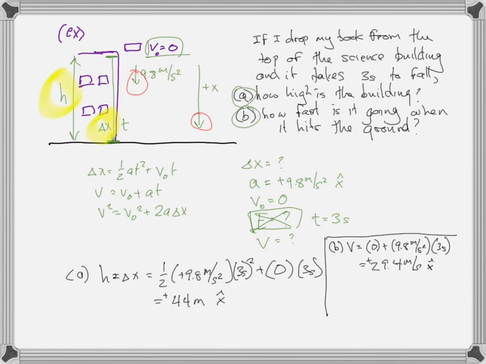Okay. Now I'm going to ask a part C. I'll do that on a new page. Part C is, I'm going to change this up. What if instead of dropping my book from rest, I now throw it down with an initial velocity of 5 meters per second and ask, now if I throw it down, how long does it take to get to the ground? So we already know part A and B. I'm not saying anything's changed here. Well, what has changed is if I throw it down, it's no longer going to take 3 seconds, right? That 3 seconds was for starting from rest. Okay, so keep that in mind. So part C is...